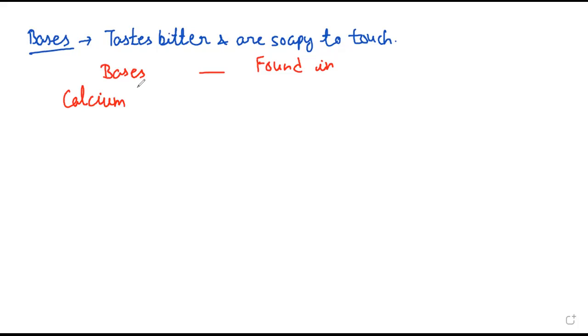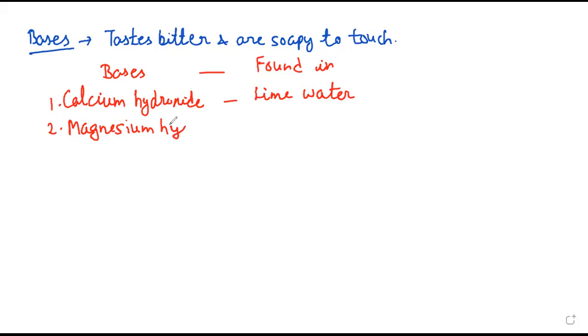One is calcium hydroxide. Calcium hydroxide, right? It is found in lime water. This is the first one. Then we have magnesium hydroxide. It is found in milk of magnesia. These are very, very important. A one mark question can be there on this, that is, which base is present in this.